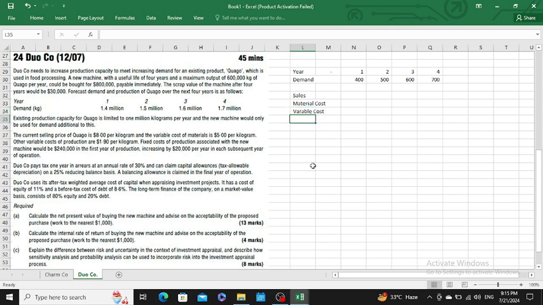Then our variable cost of production. After calculating this, we reach the contribution margin. Then fixed cost, we have to deduct the fixed cost. After deduction of the fixed cost, we reach net profit.